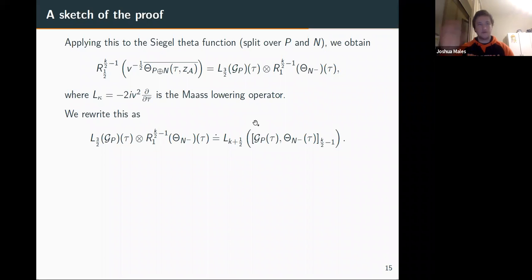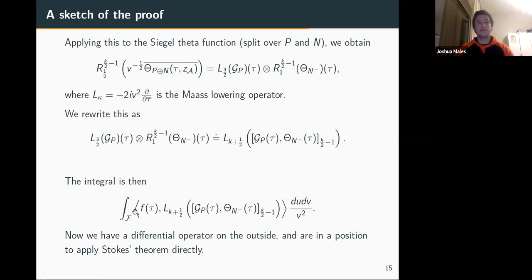Okay, what does all this technical business mean? Let's just plug that back into the definition of the theta integral. So the integral is now our integral over a fundamental domain. F is alone, which is what we wanted. L comes here, and I just stick in whatever this Rankin-Cohen bracket has to be. The point is now, here L is exactly the derivative we wanted. So now we can just use Stokes' theorem, and a super easy application proves the theorem in general.